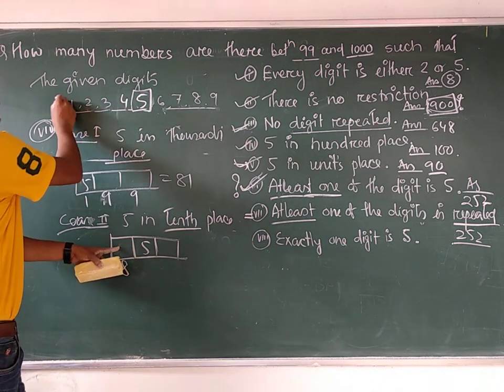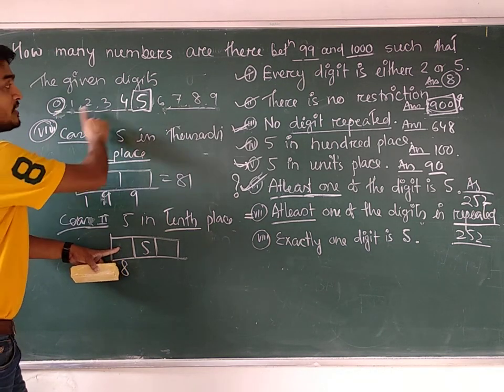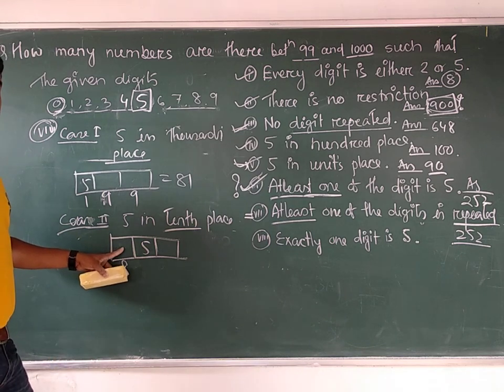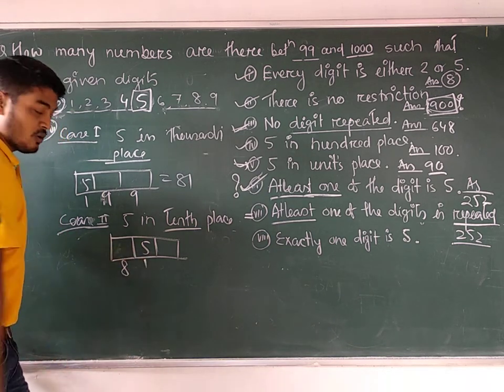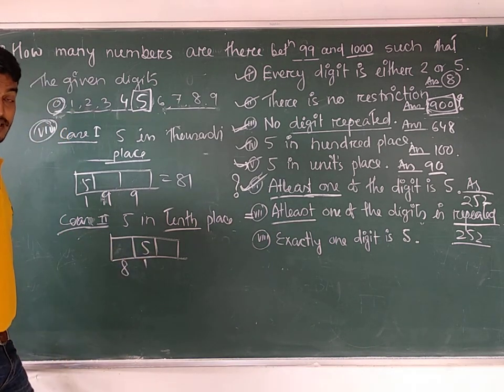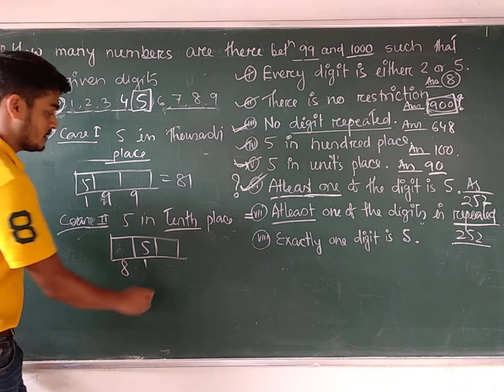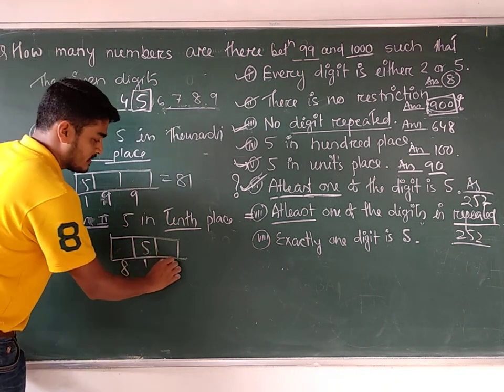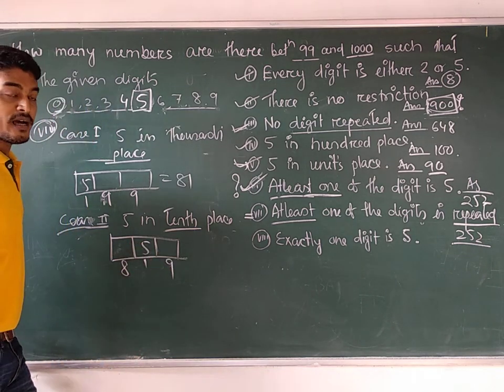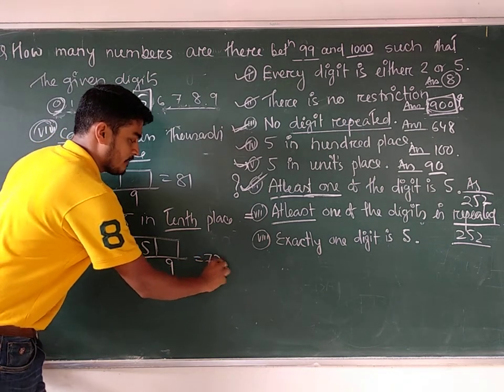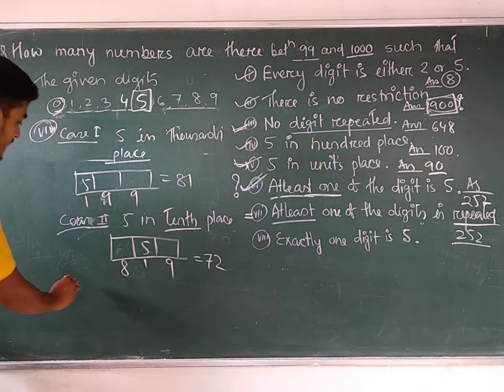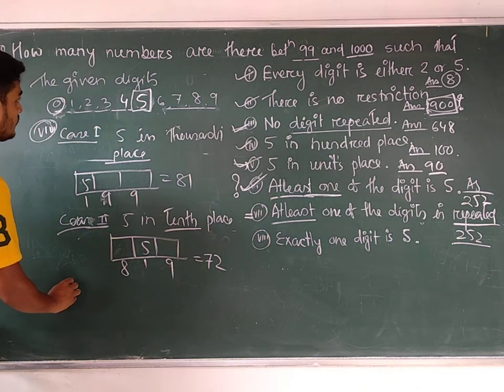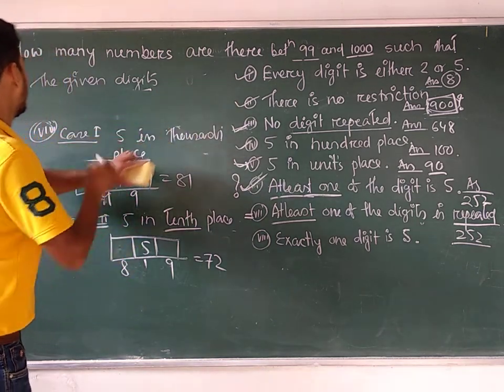That means these two digits cannot be used. How many digits are there with us? 8 digits. This place can be filled in only one way, because 5 should be there in that place. And this place: you cannot use 5, so it can be filled in 9 ways. So the answer is 72. So case 3.